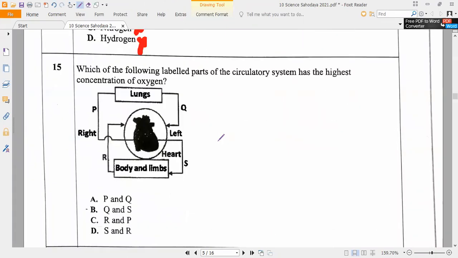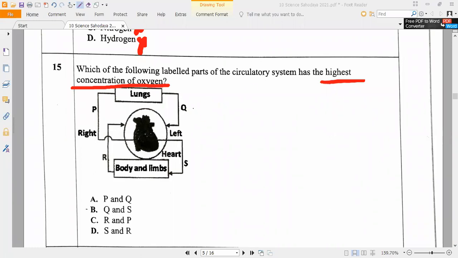Please read. Next: which of the following labeled parts of a circulatory system has the highest concentration of oxygen? Let me see who will answer. Highest concentration of oxygen. So, from where to where it will flow, you can understand. Which part of the body has the highest concentration? Highest concentration they are asking. So please read carefully and tell me.